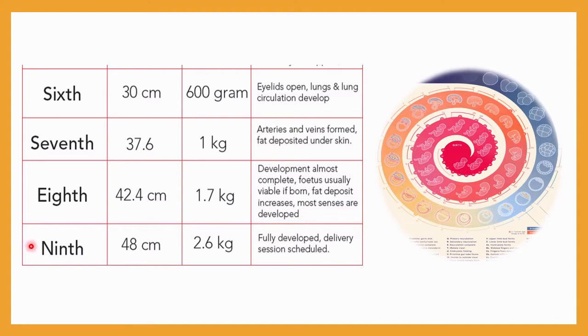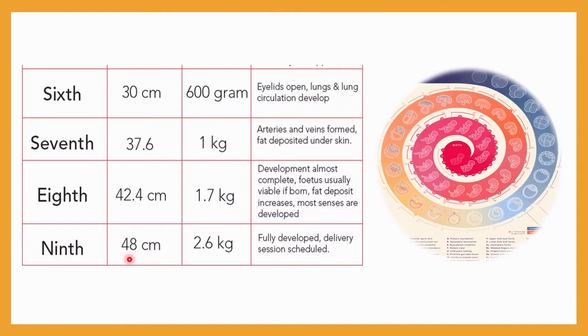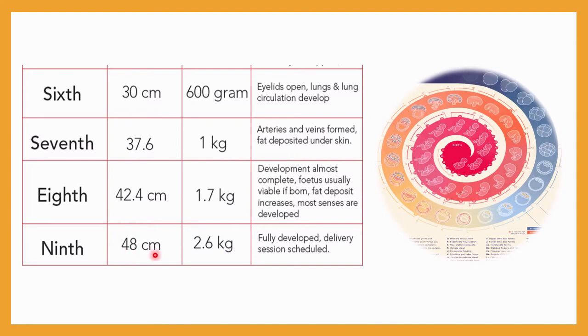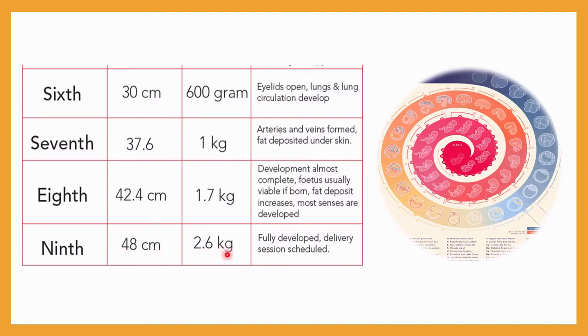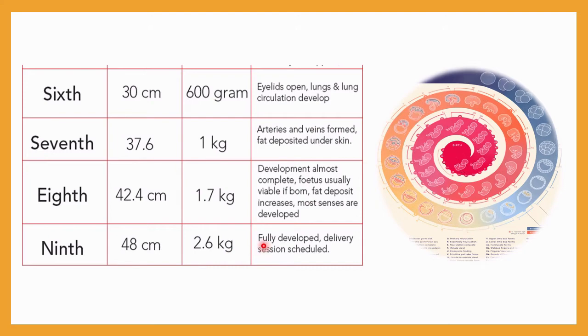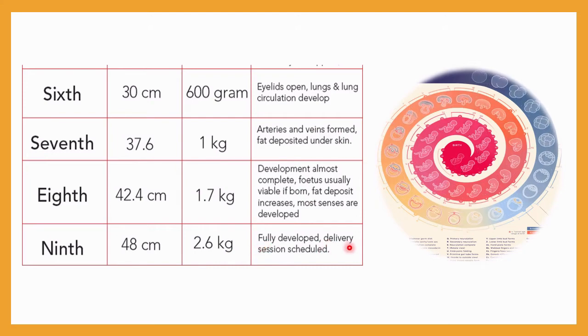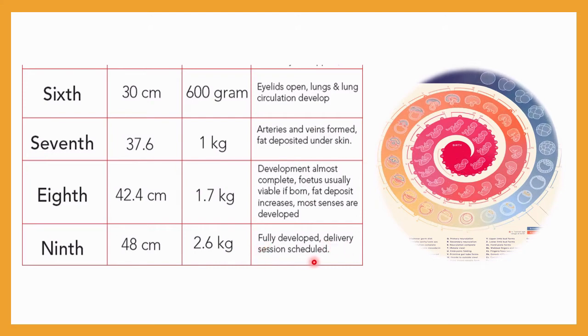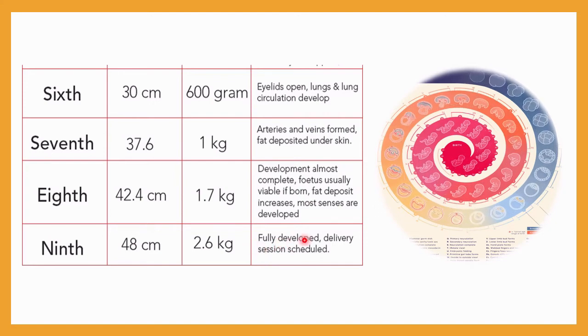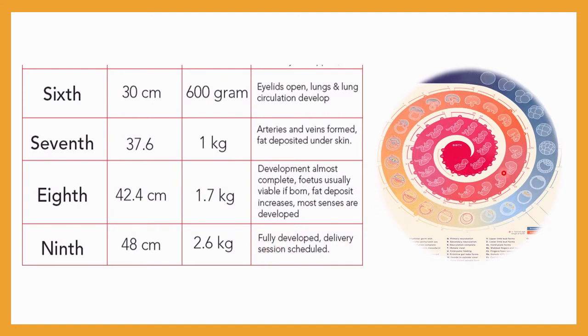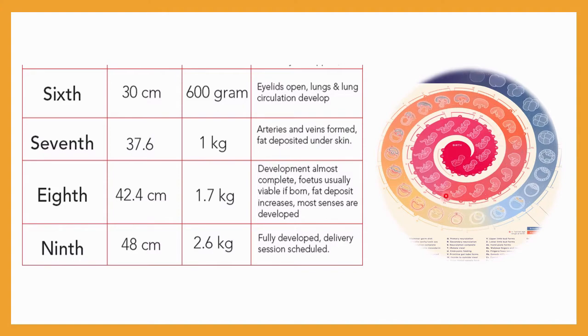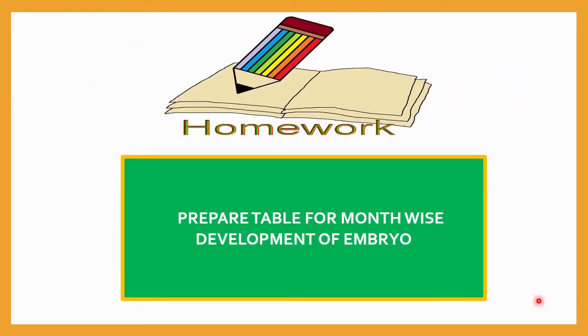During the ninth month of pregnancy, the length of the fetus will be 48 centimeter and weight will be 2.6 kilogram. Okay, and it is now fully developed and ready for delivery. And delivery is scheduled. Okay, and now the baby will be delivered shortly. Okay, so this is the whole process of gestation in humans for nine months. So this is your homework for today's lecture, and before we finish this lecture, let me summarize the whole topic using one animation video. So look at this video.